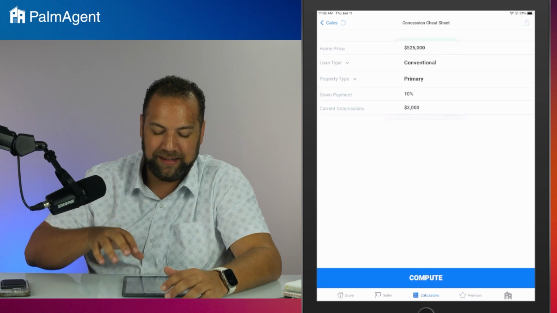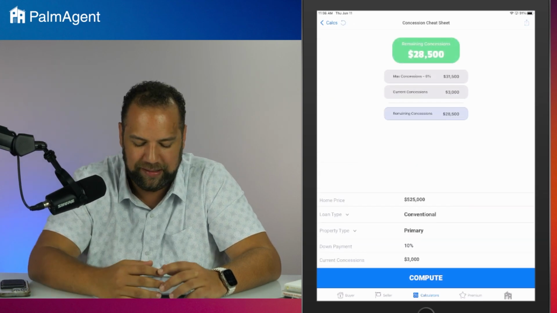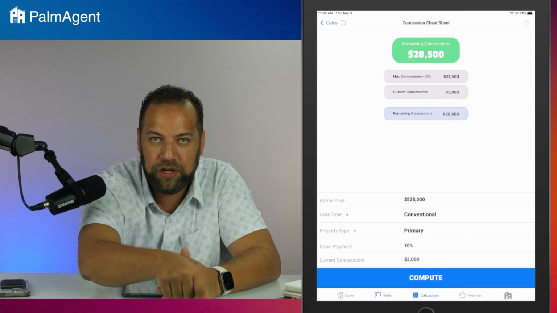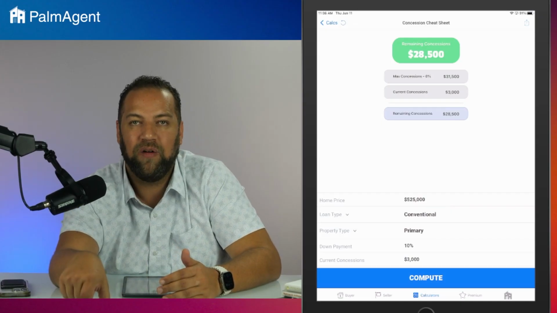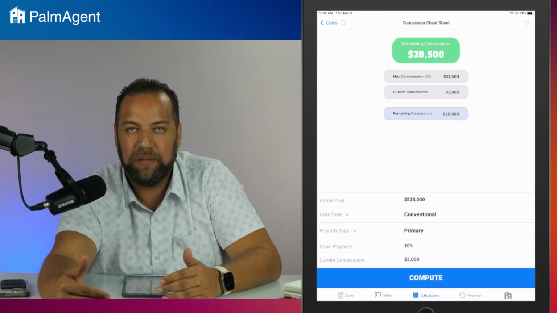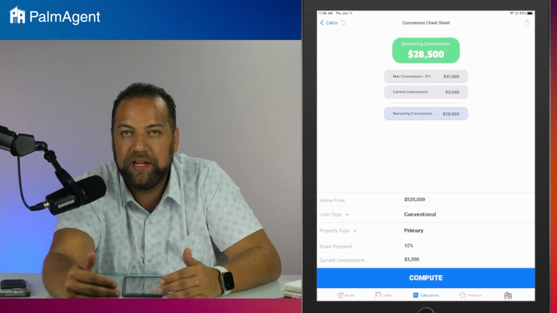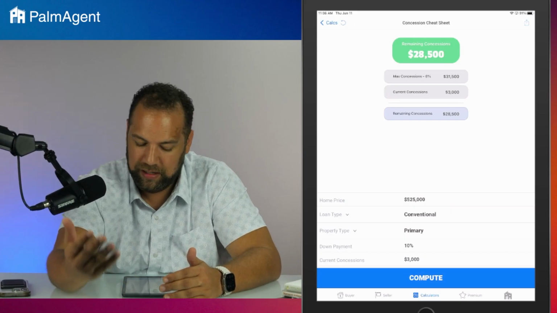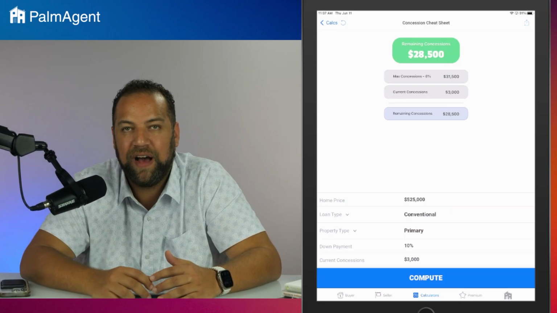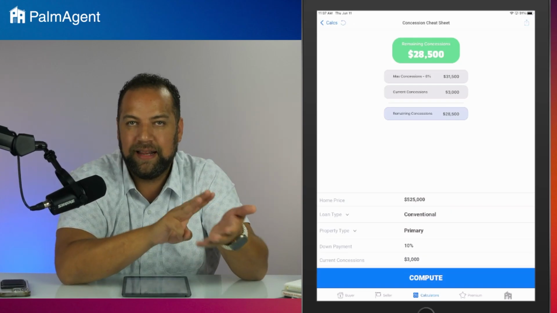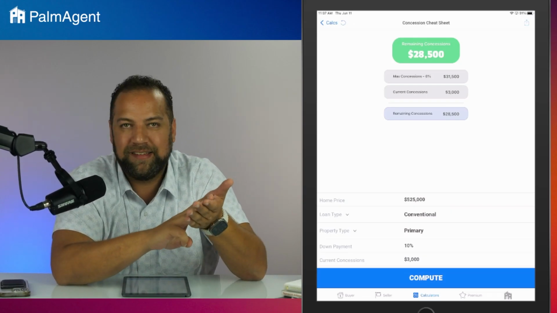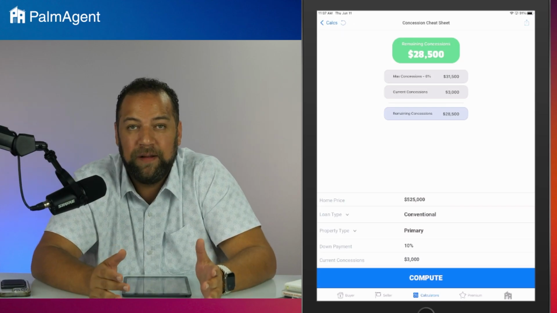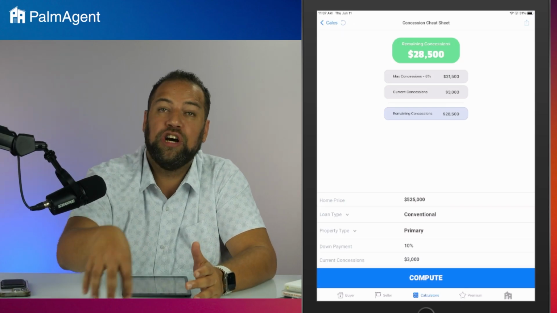When you hit compute, it's then going to tell you how much concessions room there is, the max concession amount, based on your loan type and how much you're putting down. There is a max concession amount, max interested party contribution, IPCs. There is a max amount to those. In this scenario, it's 31.5. But since they're already saying that 3,000 in concessions is already part of the deal, I still got 28.5 and more concessions that I could ask for.